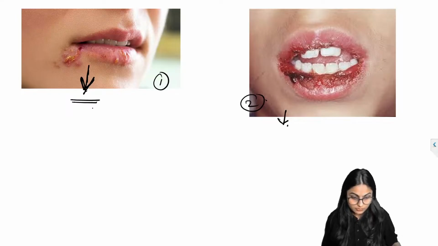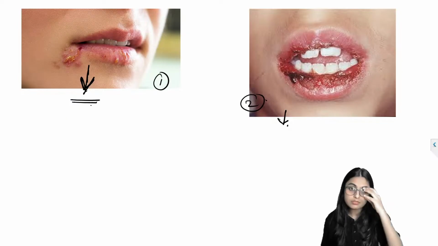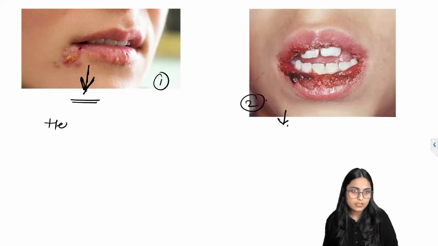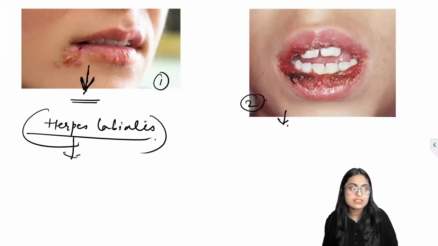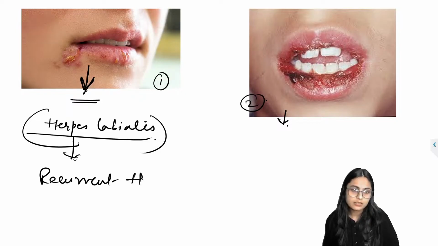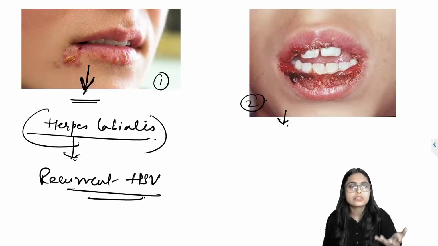Correct, the first picture is herpes labialis. Herpes labialis is nothing but recurrent HSV, recurrent herpes simplex, or it is also called recrudescent.